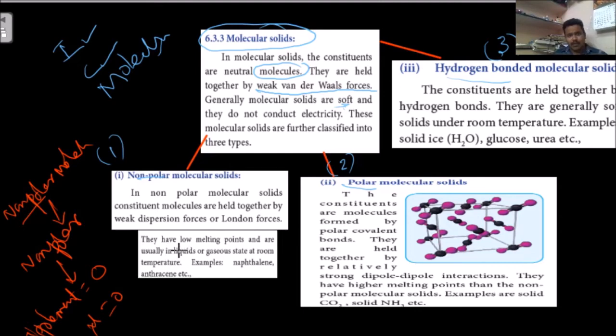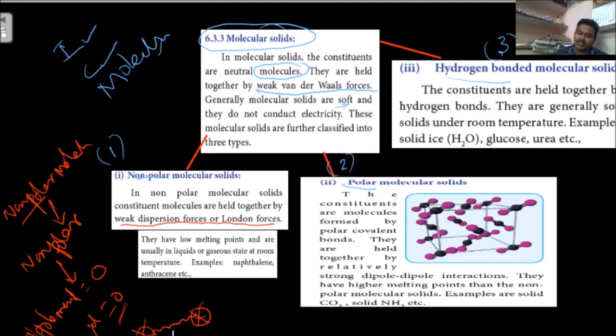These non-polar molecules are held together by weak dispersion forces or London forces. What bonds are responsible for a non-polar molecule? Weak dispersion forces or London forces. Why? Because the dipole moment is 0, which means there is no charge development. There is no positive and no negative, so there is no attraction.